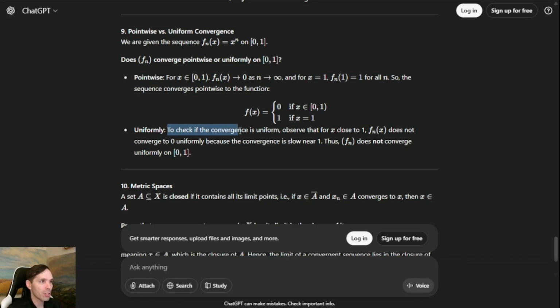Uniformly, to check if the convergence is uniform, observe that for x close to 1, fn of x does not converge to 0 uniformly because the convergence is slow near 1. This is not a math term. The convergence is slow. Thus, fn does not converge uniformly on 0, 1.